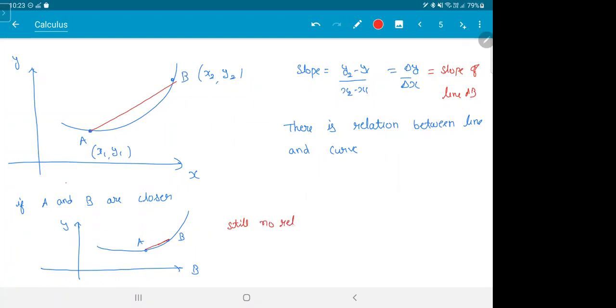You brought them closer, great, but you got the slope of line AB, which are just two random points on the curve, and that has nothing to do with the curve. So if you try to use the same formula on a curve, you get all garbage answers.